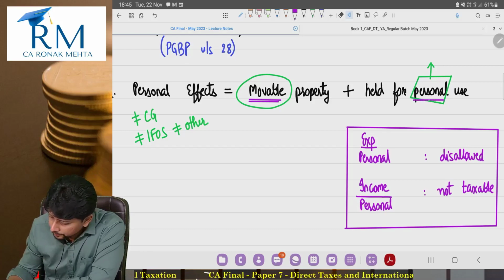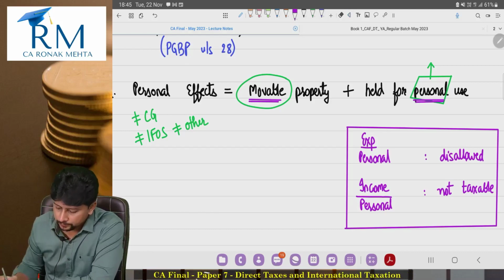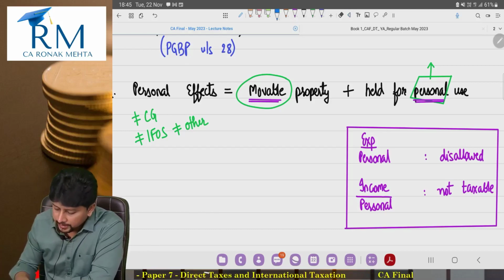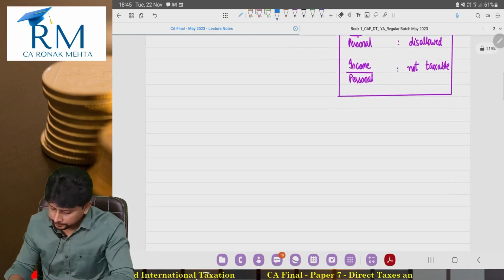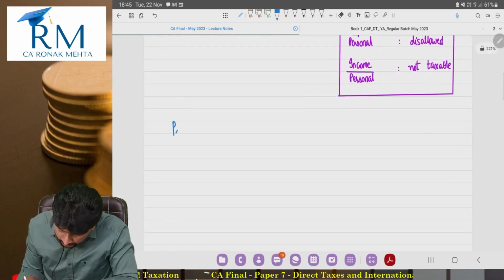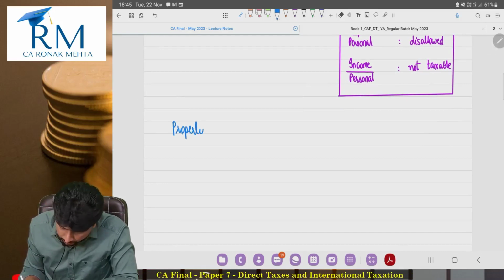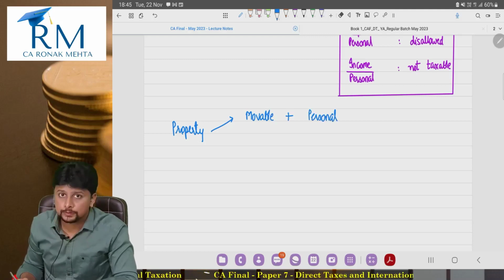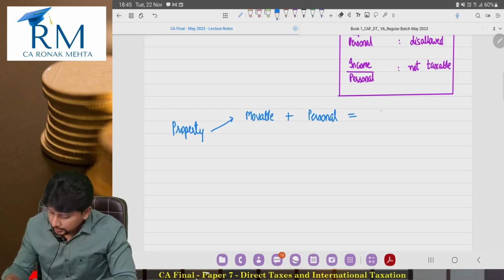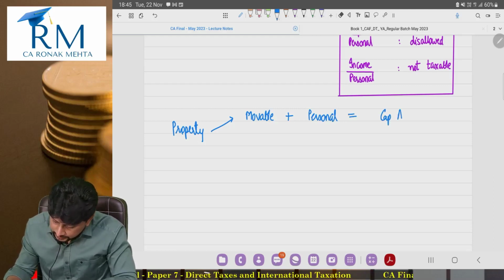Personal effects is movable property held for personal use. Okay, so somebody might analyze this definition like this also. Okay, sir, if the property is movable plus held for personal use, then is it a capital asset?